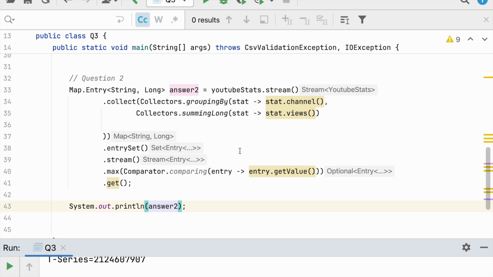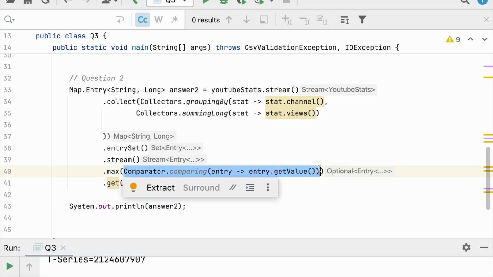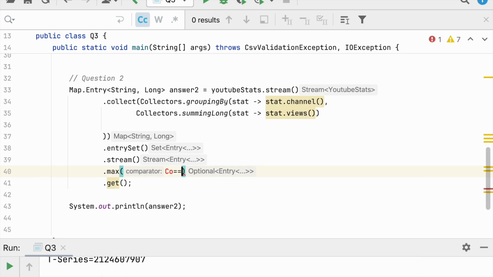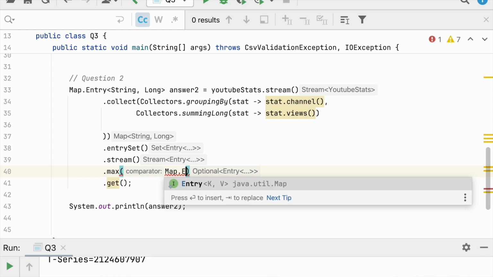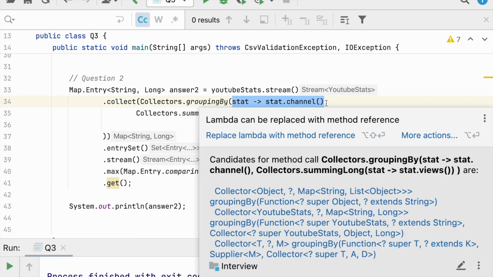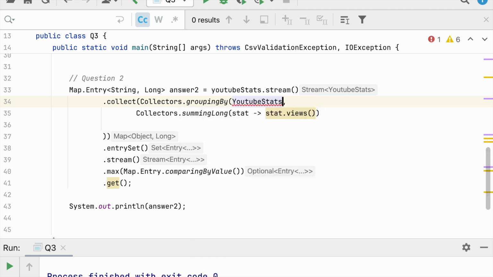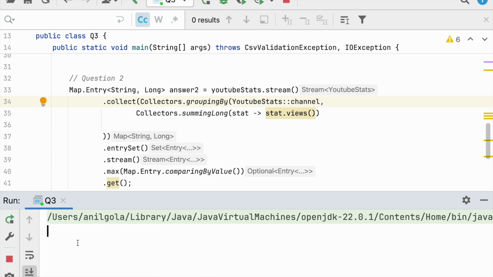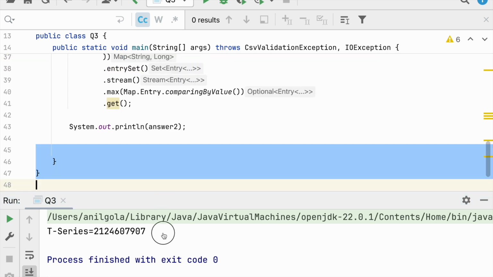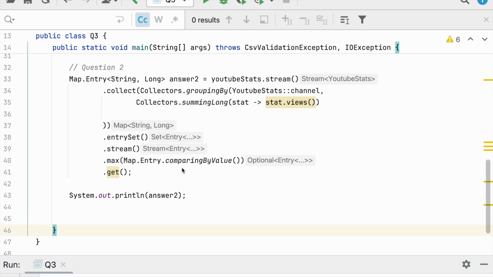If I want to do something better here, I will suggest everybody to use Comparator.comparing every time. But once you really get the hang of how to use this, we have a very nifty method on Map.Entry, comparingByValue, and this is also going to give me the same result. And of course, this can be converted into a method reference on channel. Of course, the result is going to be the same again. So we have done question number 2. Let's see how to solve question number 3 now.